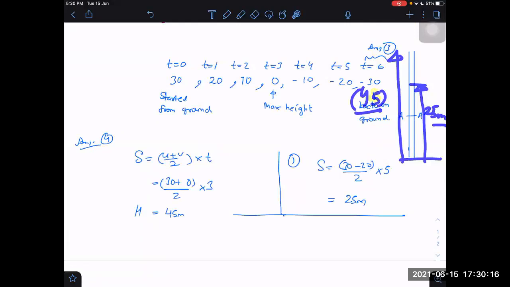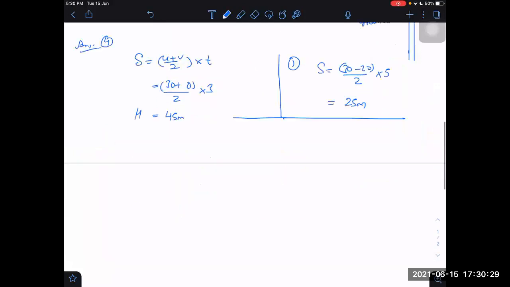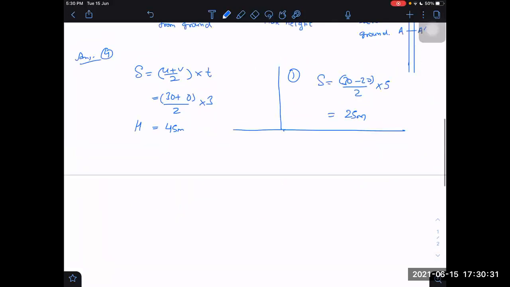Then of the 45 in the upward journey, how much has it come down? It has to come down 20. Then what is the distance covered? 20 plus 45, 65 meters. So distance covered in 5 seconds is equal to 65 meters.